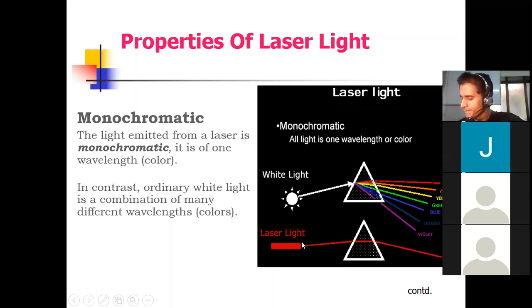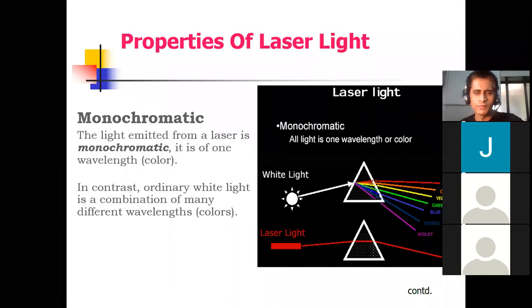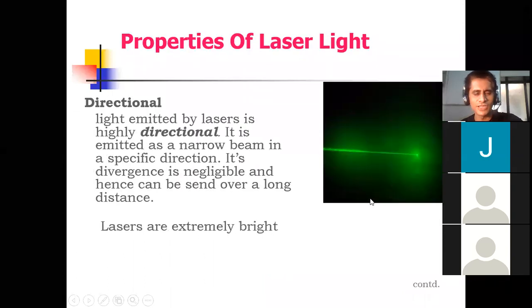Yes, sir. So monochromatic is done. In the exam we will ask about the properties and the difference between them. Please compare laser light with ordinary light, and you should tell all these. Okay. Yes. Next is directionality.